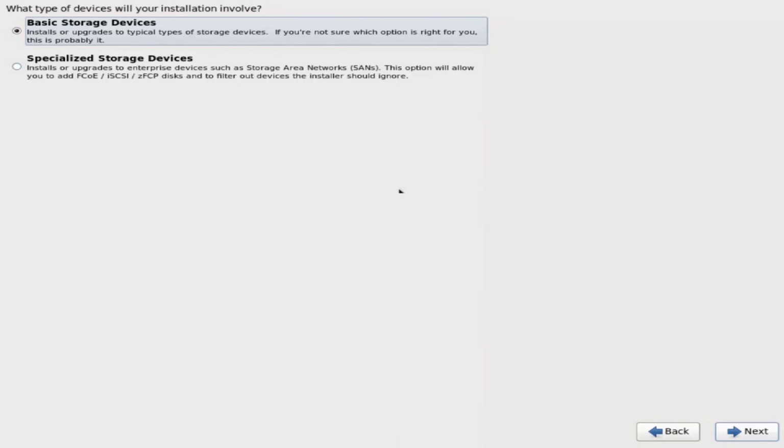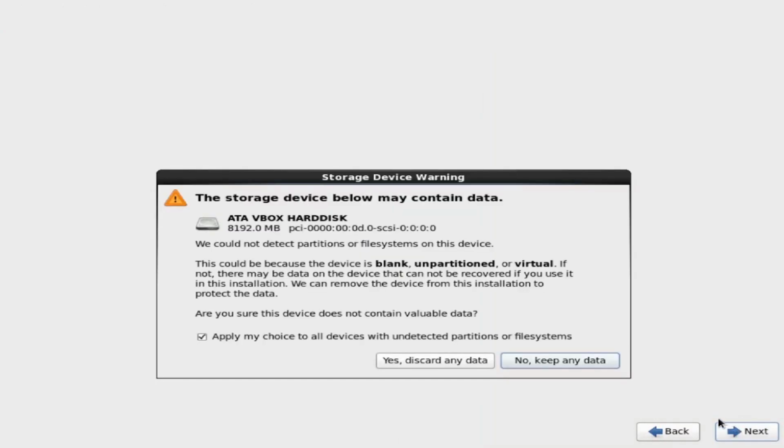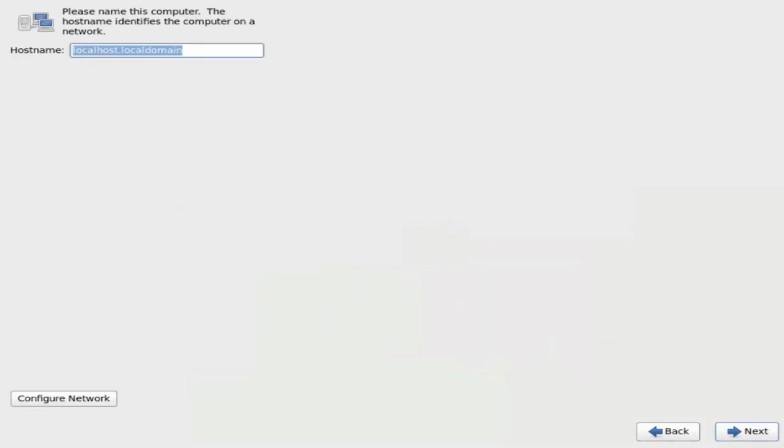Select Basic Storage Devices and click Next. Click Yes, discard any data in the Storage Device warning box. Enter the host name and click Next.